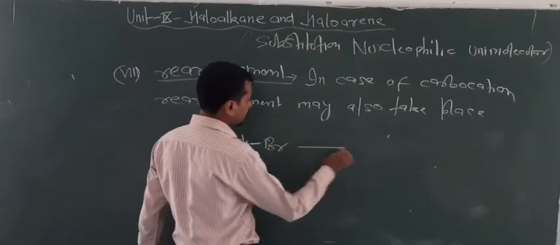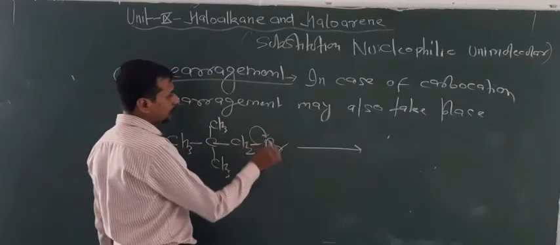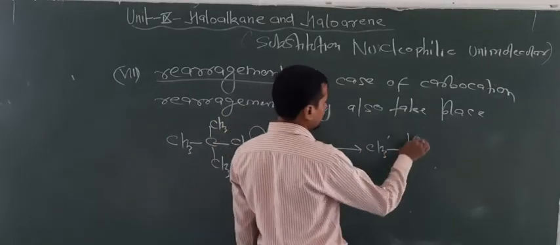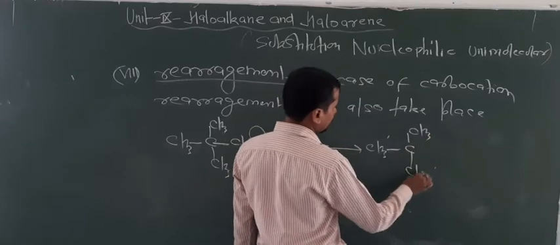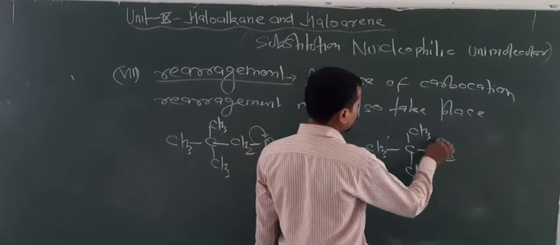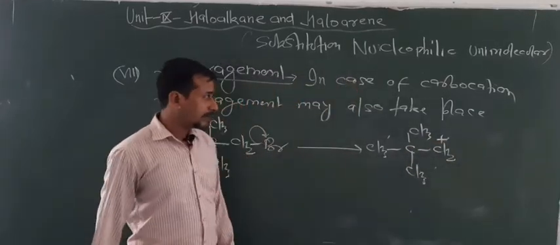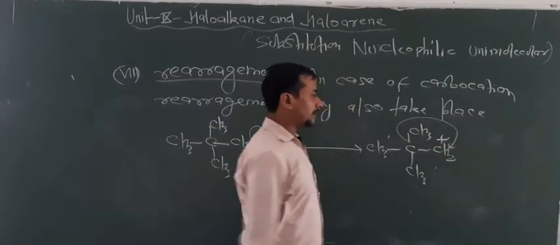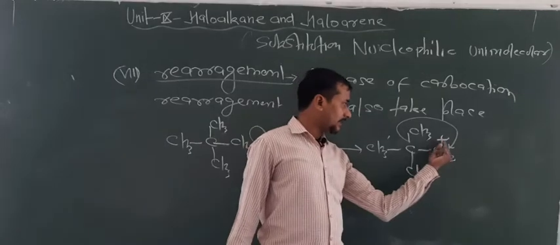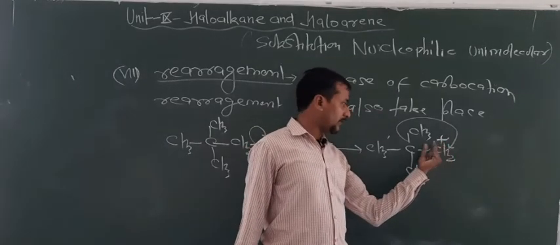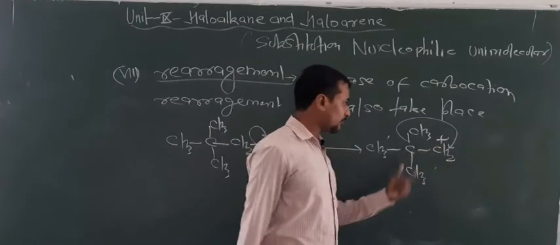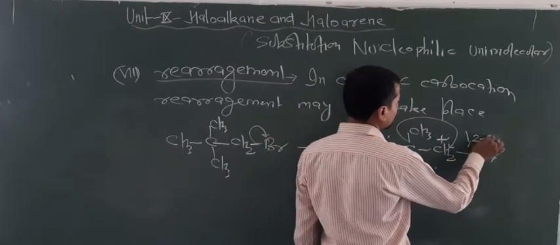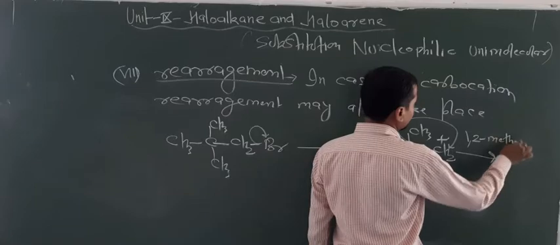Now what happens here? When this bond breaks, it will produce a carbocation which is basically 1 degree. But if a methyl group shifts here, in that condition what happens? The 1 degree carbocation now becomes a 3 degree carbocation. So due to more stability, the rearrangement takes place. This is known as a 1,2 methyl shift.